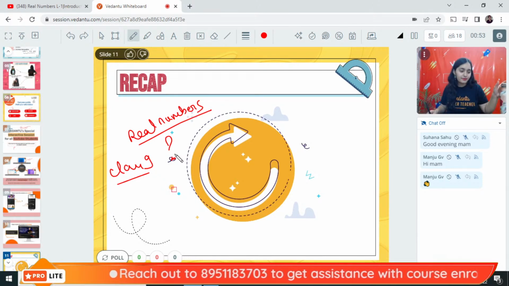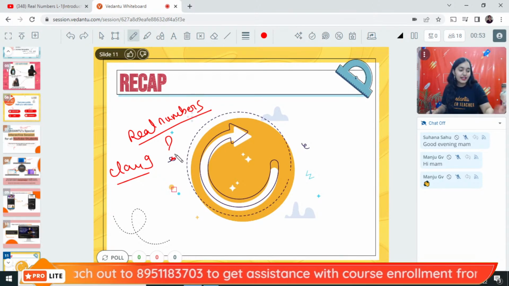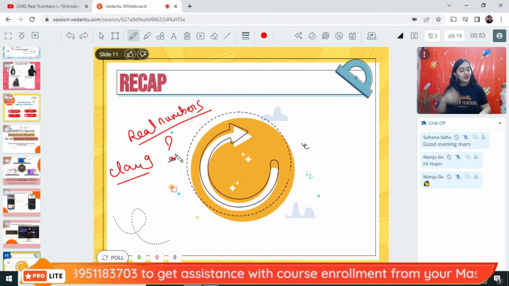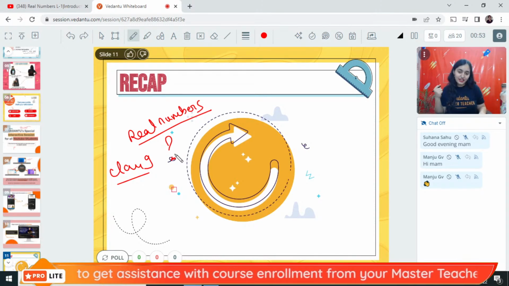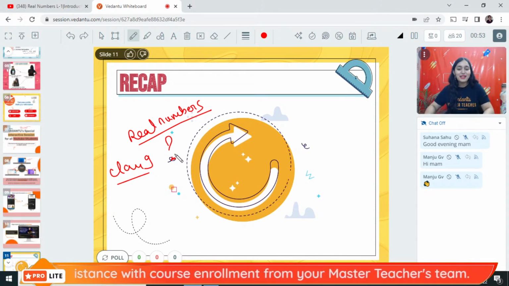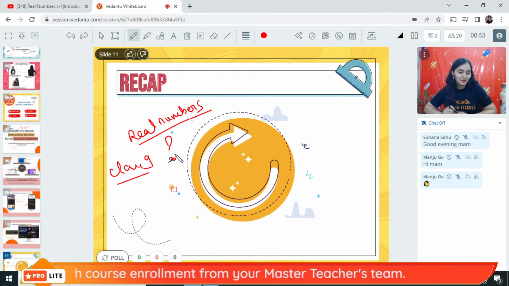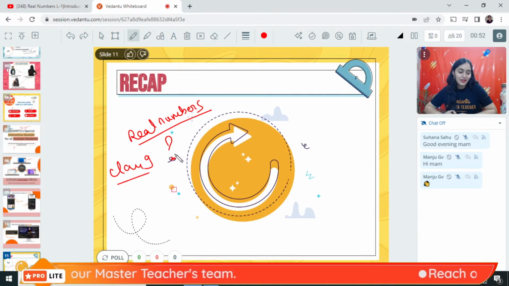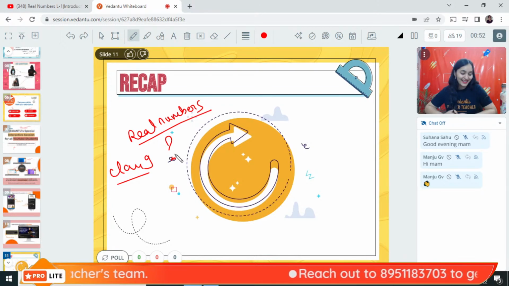All of you remember? Very good. Who can define it in simple words? Rational plus irrational is real. Very good, Harshit. Rational and irrational together form real numbers.